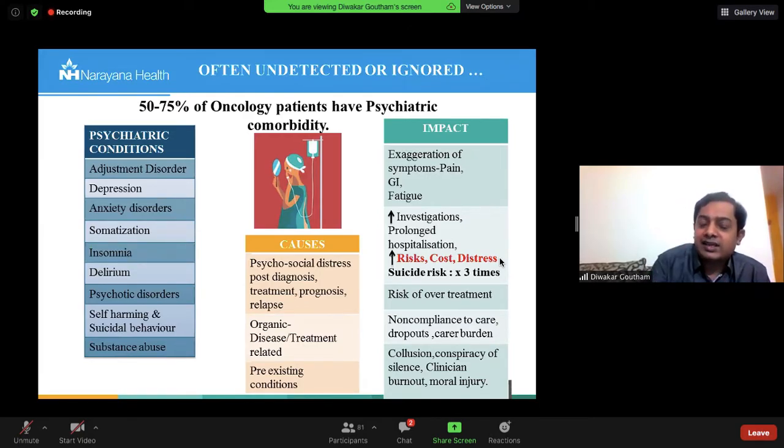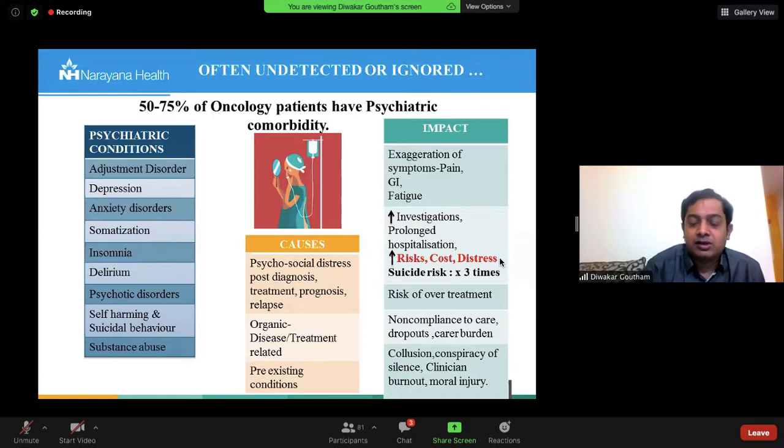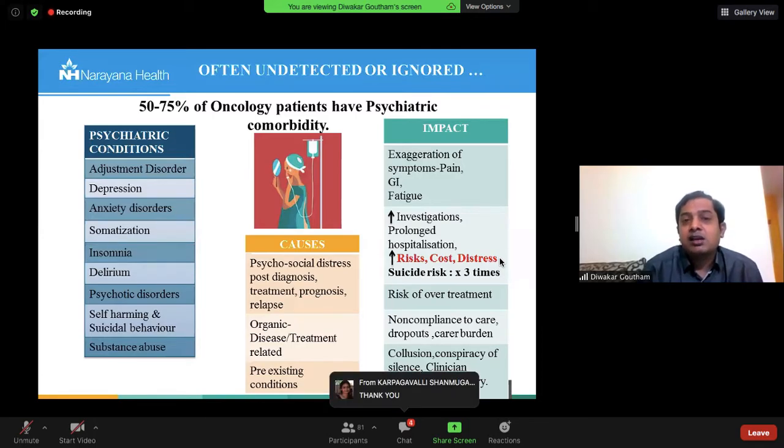Now, the causes, like I said, can be situational, or they can be because of some of the treatment modalities itself, or because of organic conditions, the cancer condition itself and its progression. And if they have a pre-existing psychiatric condition, that also is one of the causes. Now, impact we touched upon. Non-compliance is one of the biggest fallouts of a psychiatric or psychological condition in your patients. If you're not even picking that up, you're not addressing that issue.